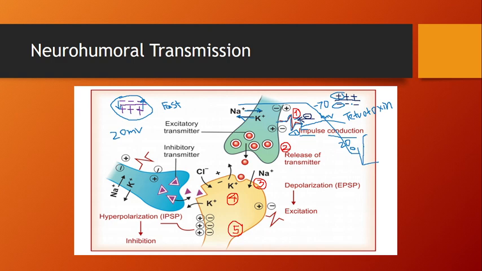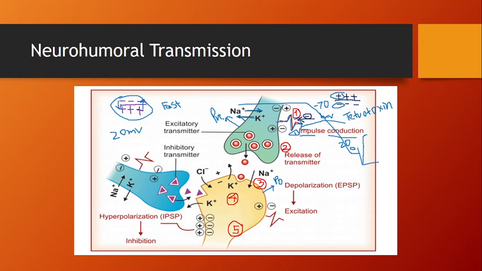Now if you start with the next step, you have to understand the basic diagram of neurochemical transmission. This is the first neuron, and this is the second neuron, hence the names: the presynaptic neuron and the postsynaptic neuron. Why is it called presynaptic?